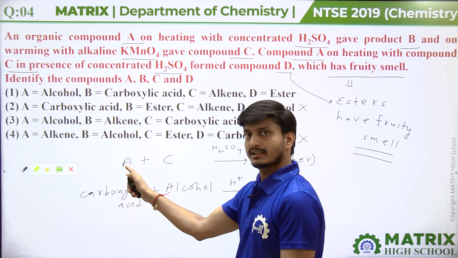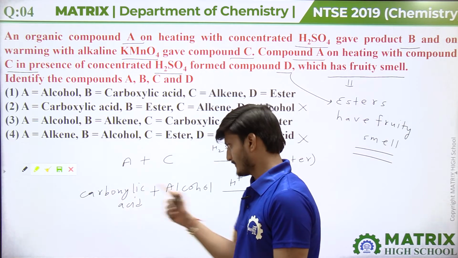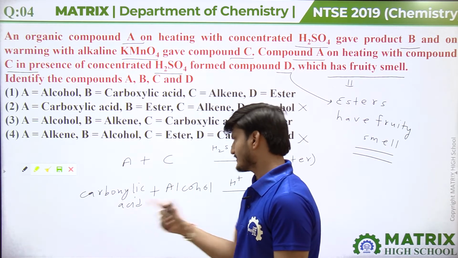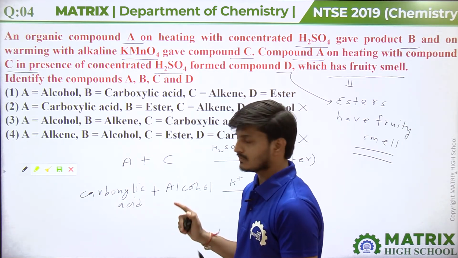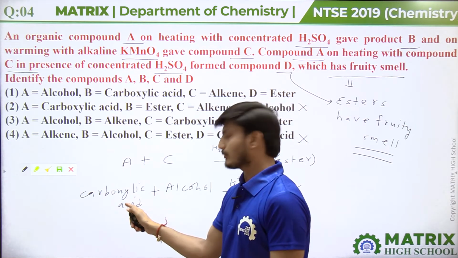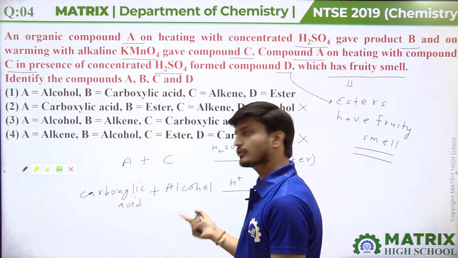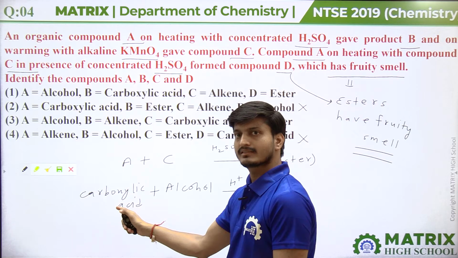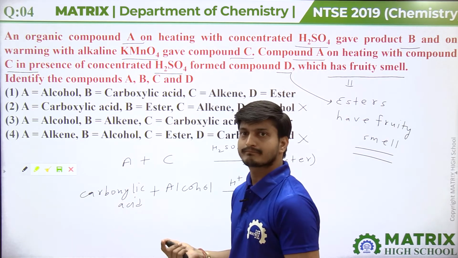Compound A may be carboxylic acid, may be alcohol, and compound C may be carboxylic acid, may be alcohol. We don't know now. If compound A is carboxylic acid, means C should be an alcohol, and if C is carboxylic acid, then compound A should be an alcohol.